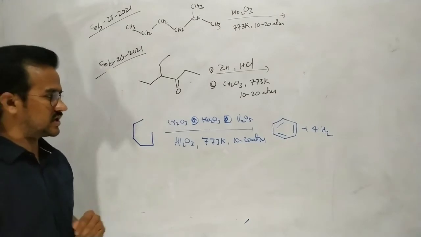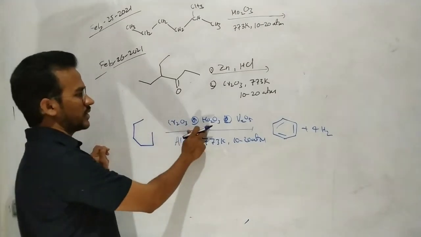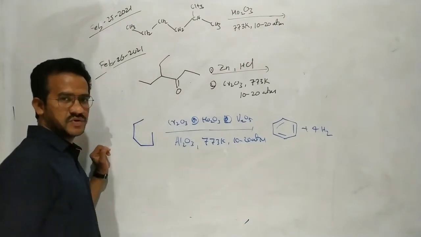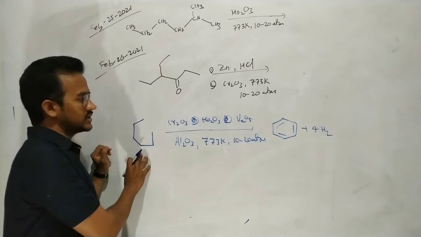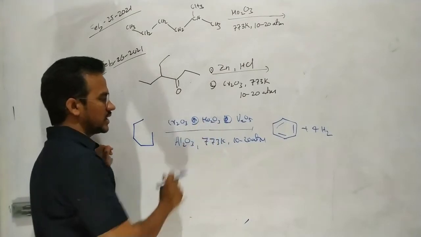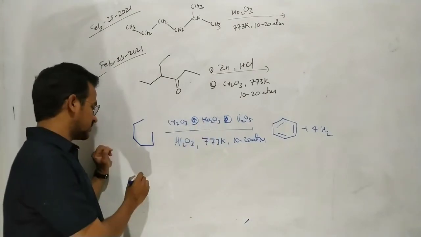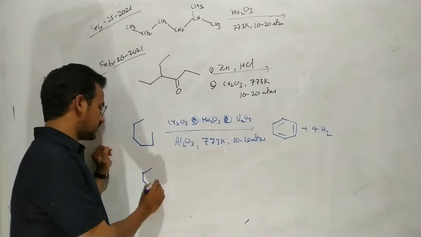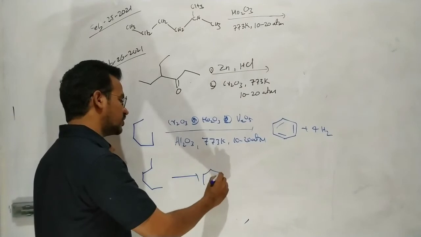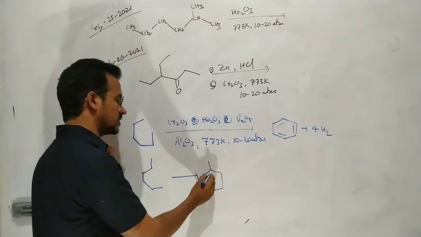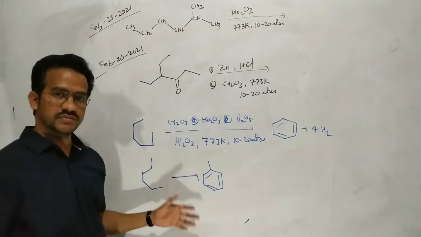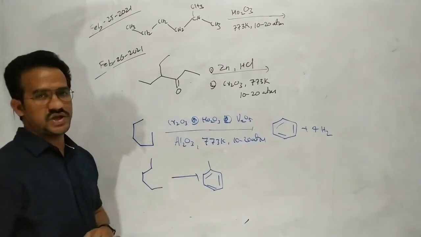It is given in the textbook also: chromium oxide, molybdenum oxide, vanadium oxide, in absence of oxygen. Here, heating of N-alkanes in absence of oxygen, with chromium oxide, molybdenum oxide, vanadium oxide, aluminum oxide. For suppose, heating of N-heptane produces methyl benzene, which is nothing but toluene. Here it is the aromatization reaction.